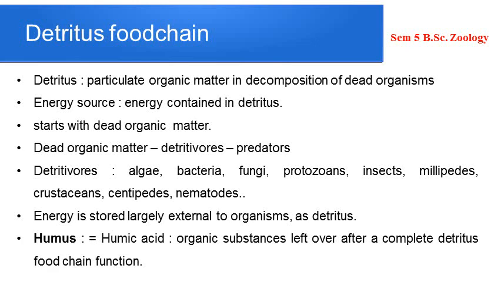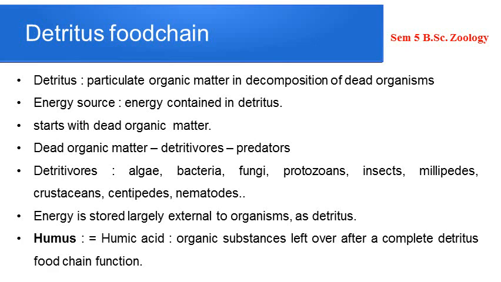So the dead and decaying organic matter is being broken down by the detritivores. During the breakdown process, minerals are released into the ecosystem, into the soil or into the water. And these minerals are taken up by the plants and used up during the process of photosynthesis. So again, there is a connection between the grazing food chain and the detritus food chain.